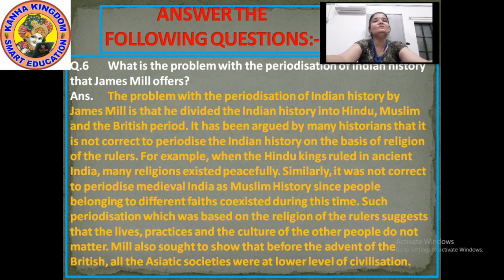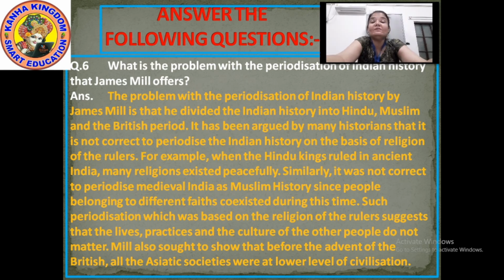Similarly, it is not correct to periodize medieval India as Muslim history, since people belonging to different faiths coexisted during this time. Okay. Now he divided the medieval period. He named the medieval period as Muslim period. Now this was also totally wrong.